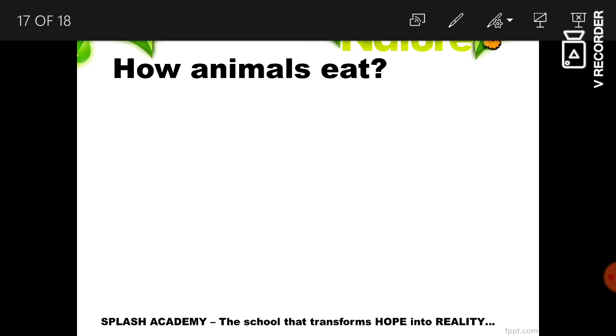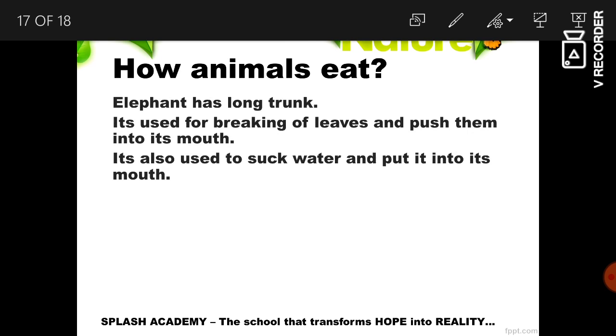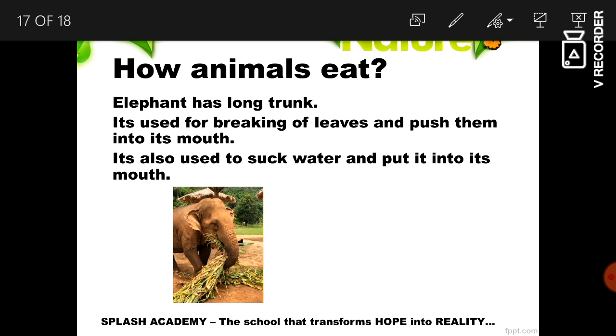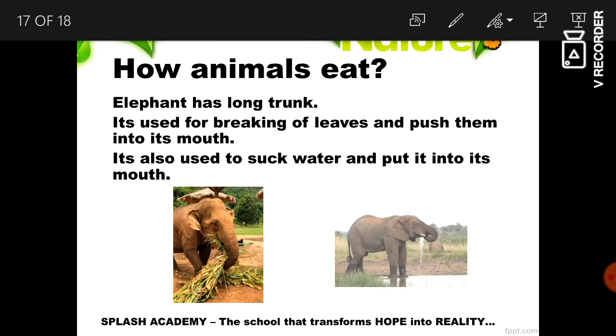Next animal is the elephant. It has a long trunk. For what purpose do they use it? They use it for breaking off leaves and pushing them into its mouth. It is also used to suck water and put it into its mouth.